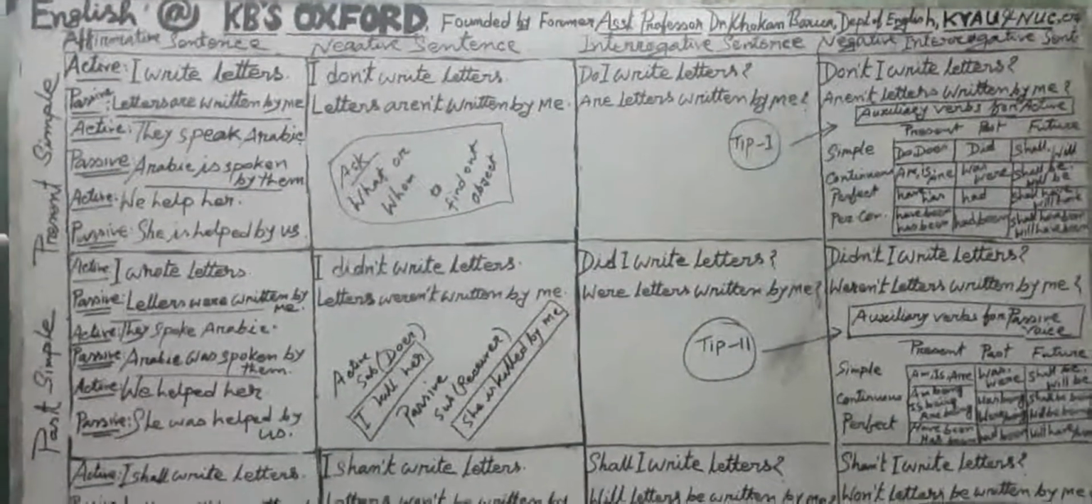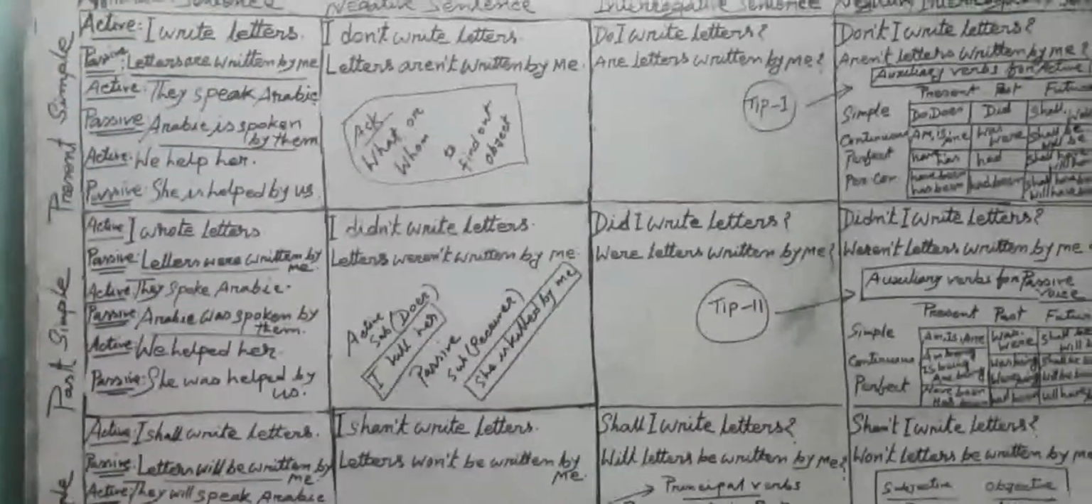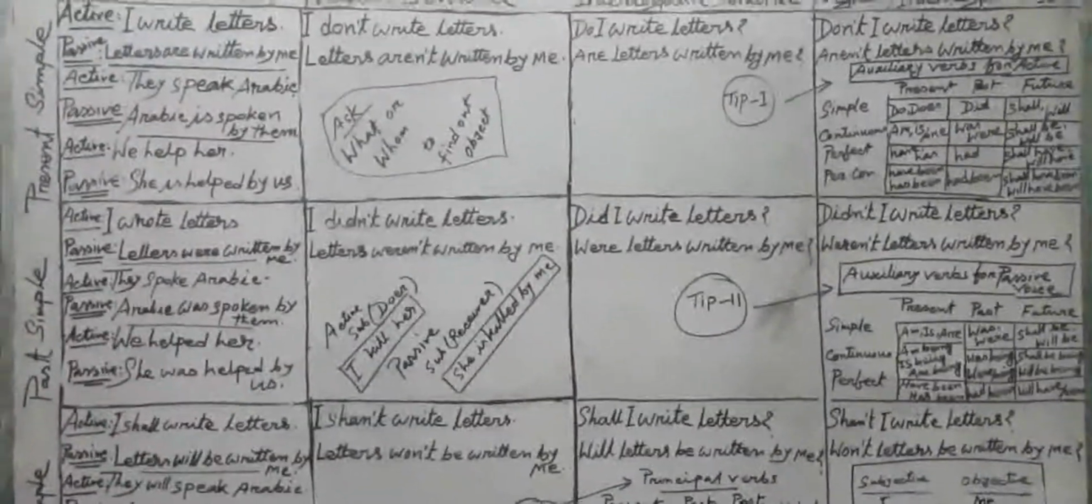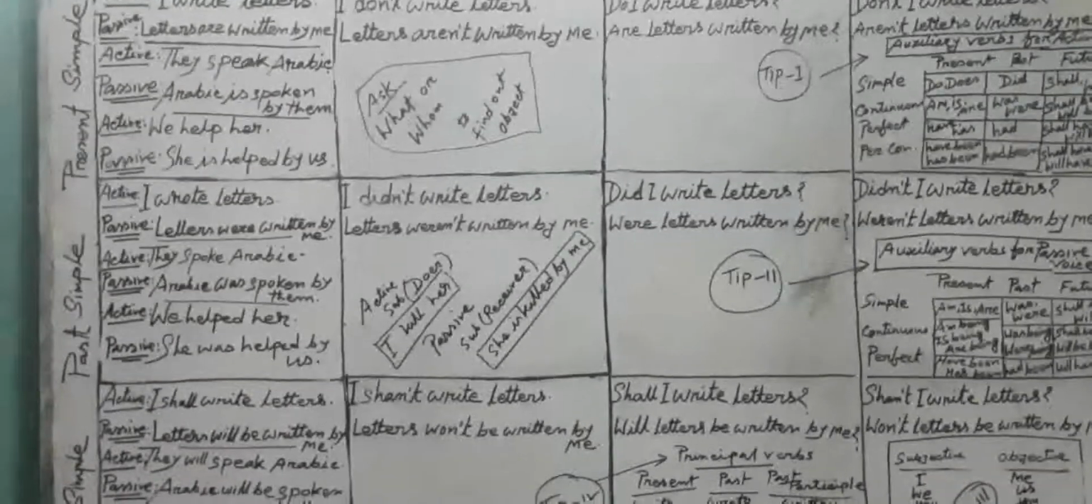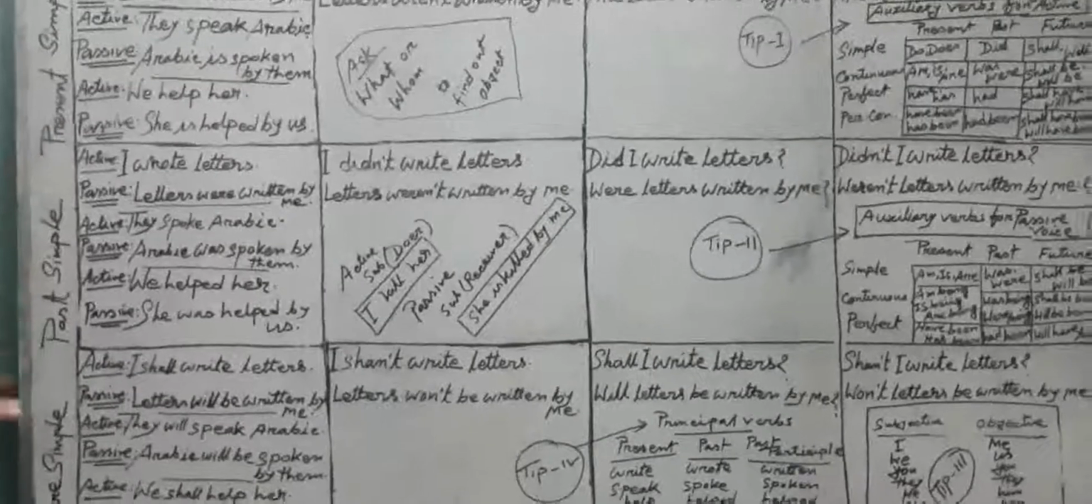Like the earlier patterns, this is the simple pattern, and you will get two other patterns later. One will be called the continuous pattern, and the last one will be the perfect pattern. Now, the simple pattern. Present simple, first simple, this is simple.